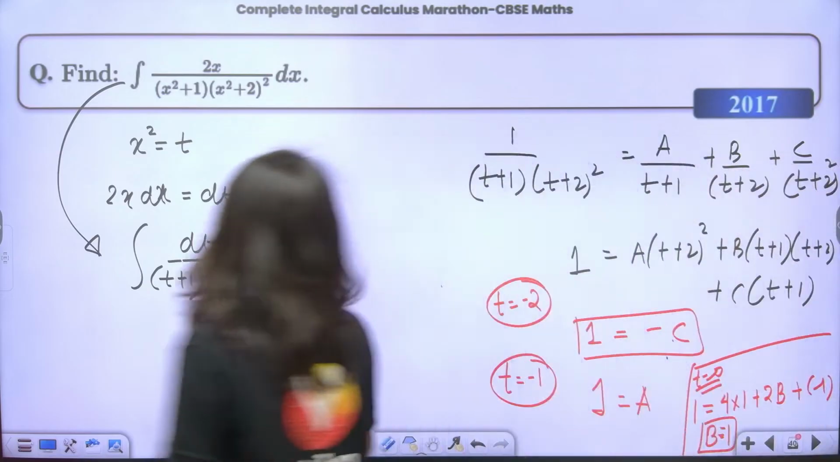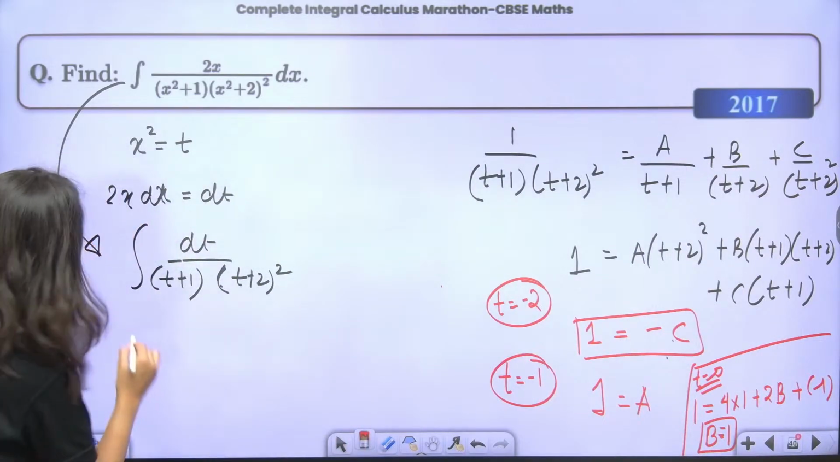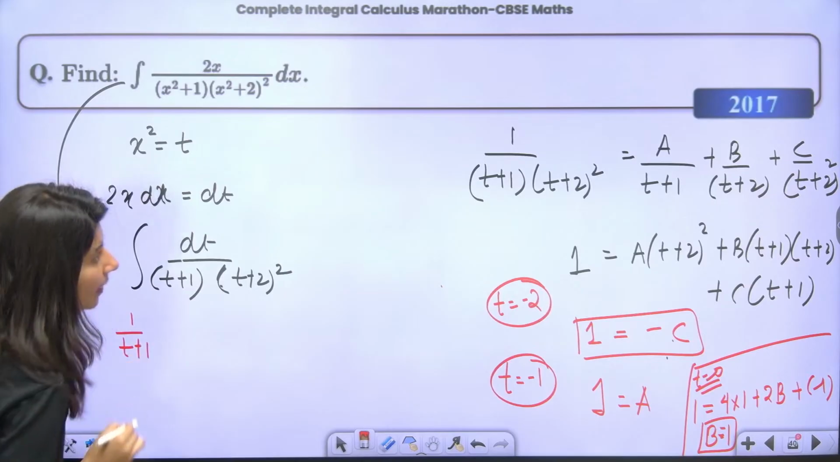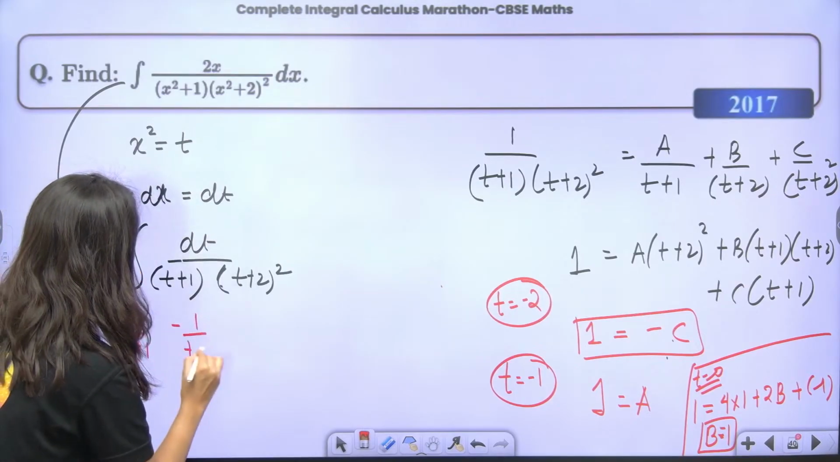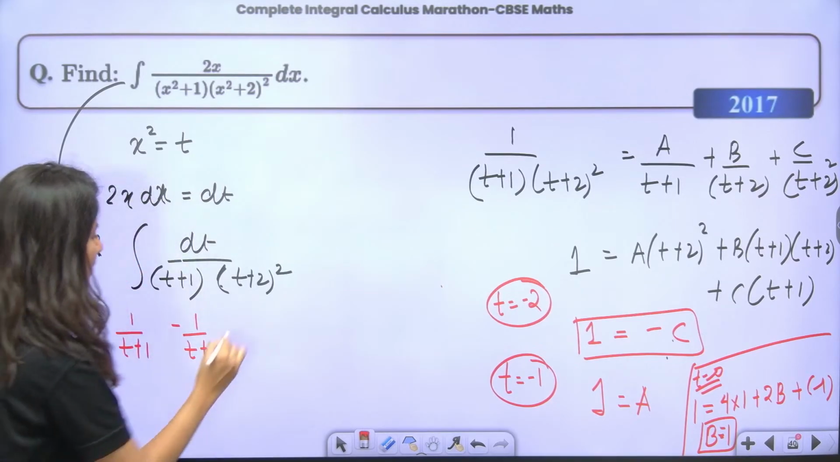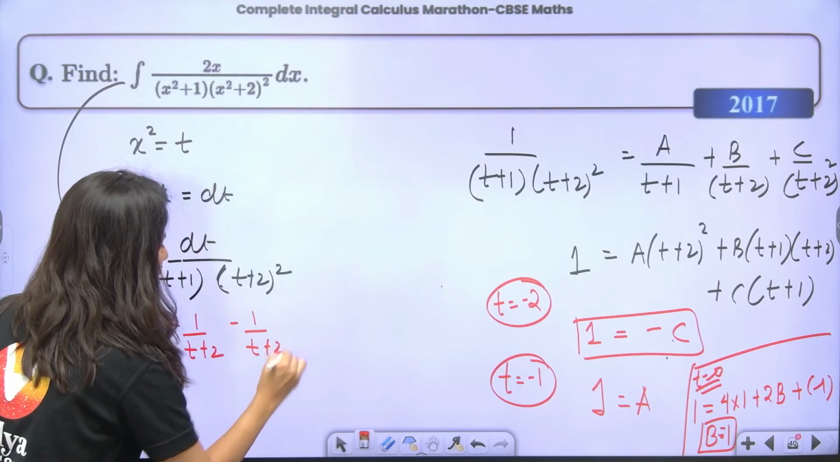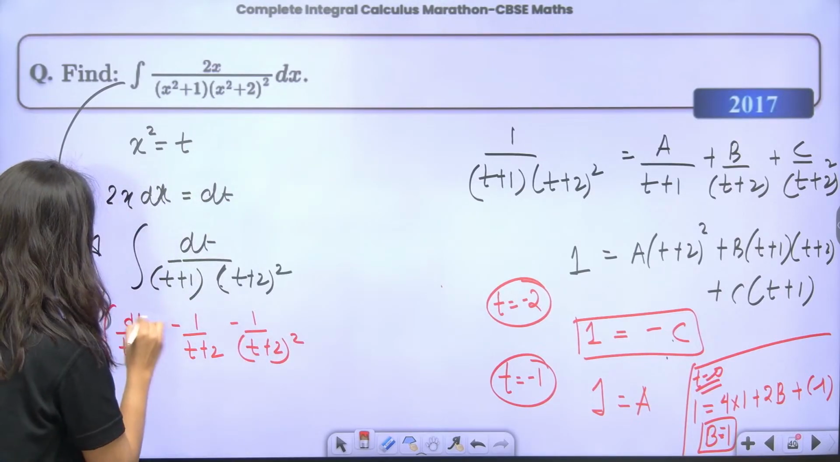Okay. So now put the values. A is 1, so 1 upon t plus 1. B is minus 1 upon t plus 2. C is again minus 1, so minus 1 upon (t plus 2) whole square. Integral.